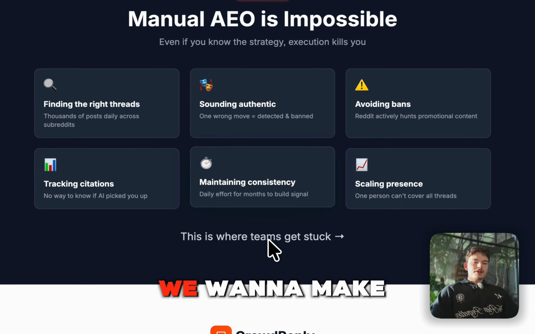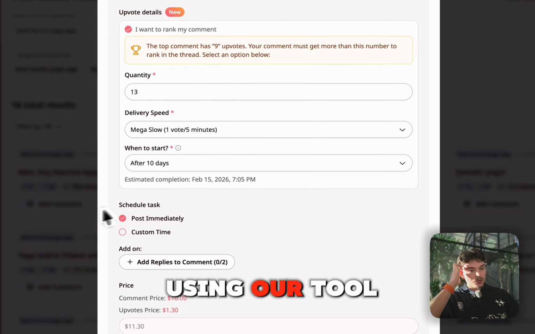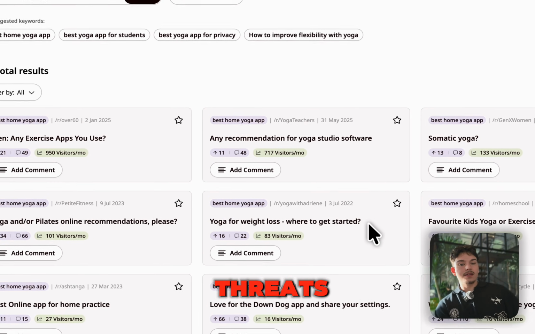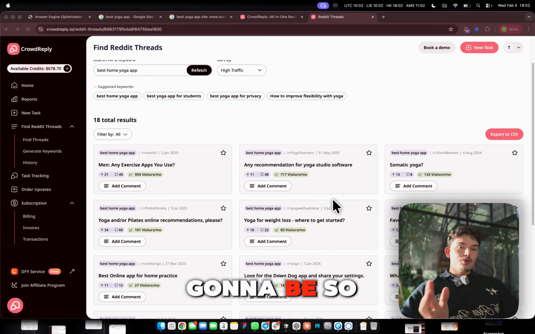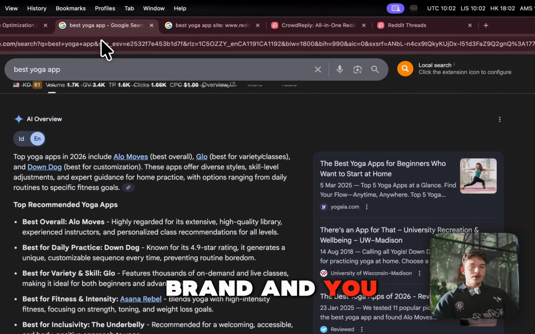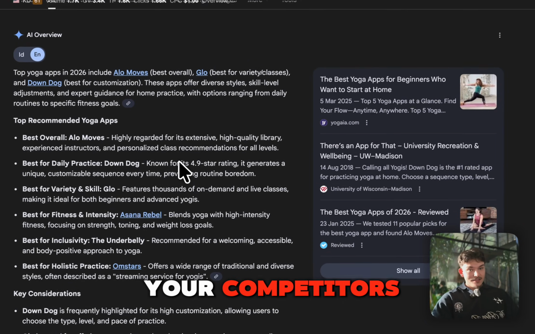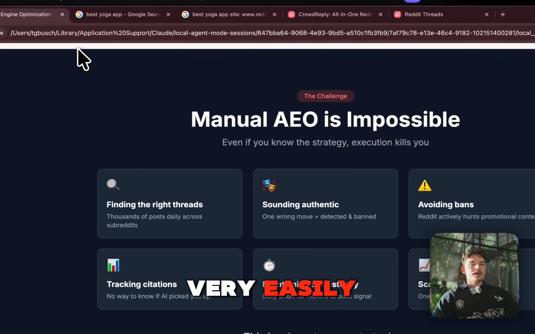And then also, we want to make sure that you're able to maintain this consistency by using our tool and doing this at scale, basically commenting on all of these different threads. And once you actually start and execute and do this, it's just going to be so powerful for your brand, and you will eventually be ranked in these AI answers with your competitors. And if you do this at a large enough scale, you will outrank the competitors very easily.